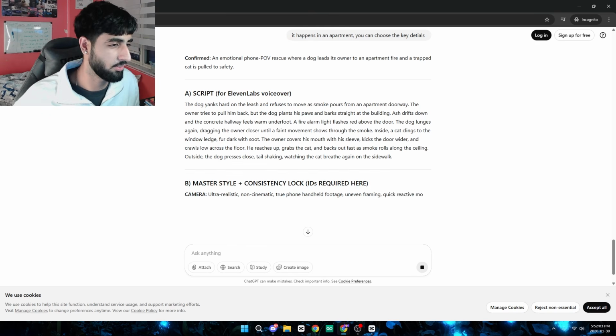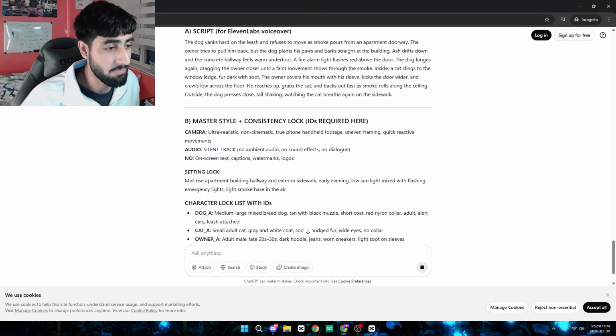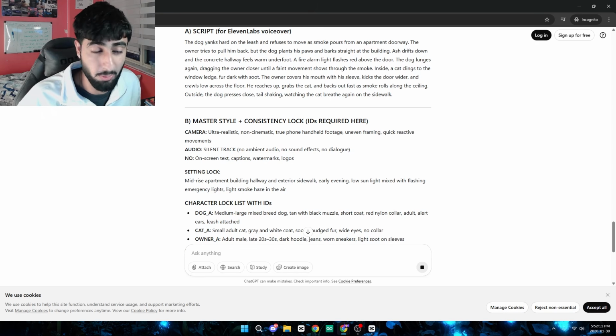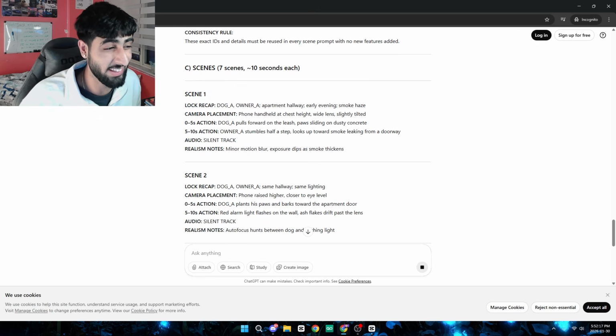Okay, so it basically says the dog yanks hard on the leash, blah blah. You guys can read this, and then it gives you a master style prompt, which is very important. This is what's going to make sure that all our prompts come out very consistent. This is what you paste above the prompt. So that's the master style, and then each scene will have its individual prompt.